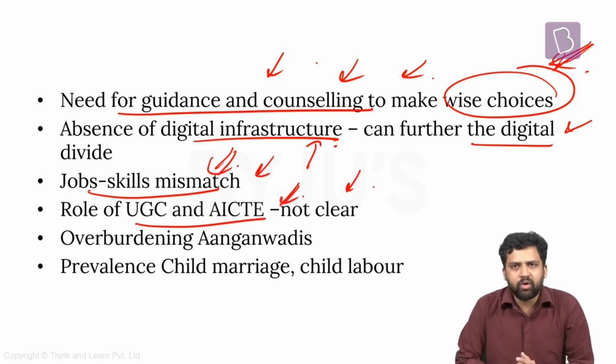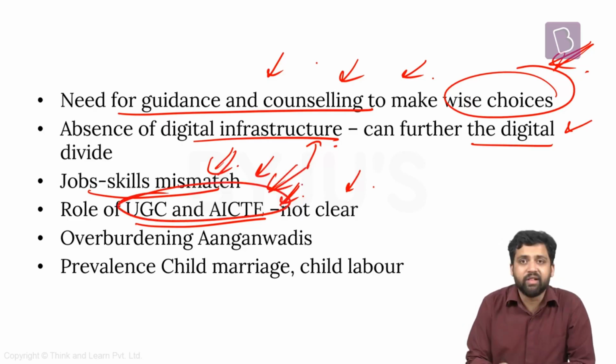The policy talks about regulation, it talks about governance, it talks about the Higher Education Commission of India, and it talks about the four verticals that will be set under it, but it is not very clear on the role of UGC and AICTE. What exactly will their role be? Will they be disbanded? What will they do?